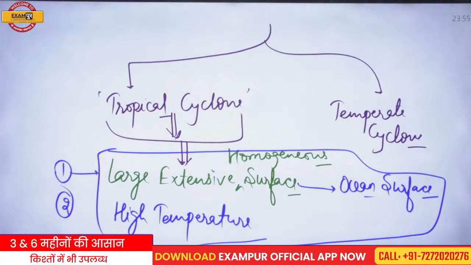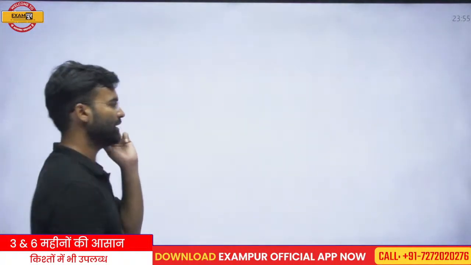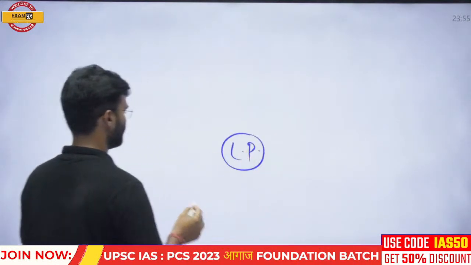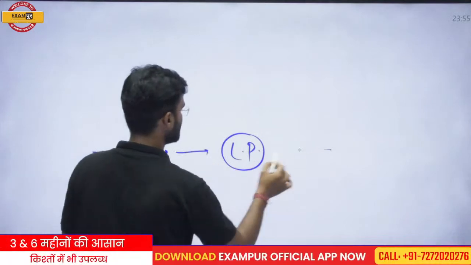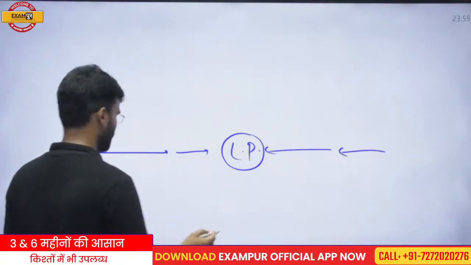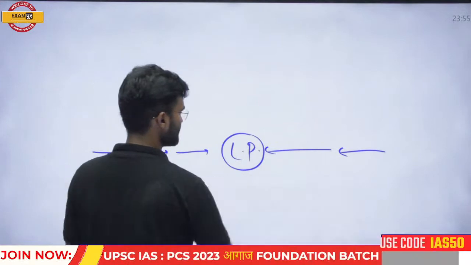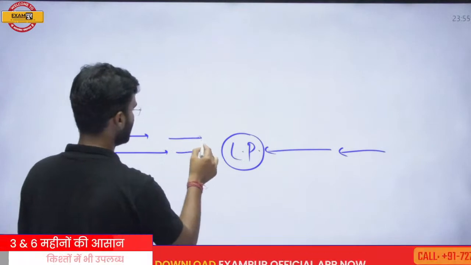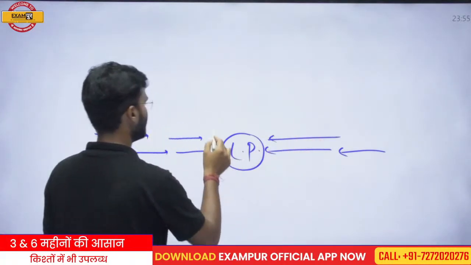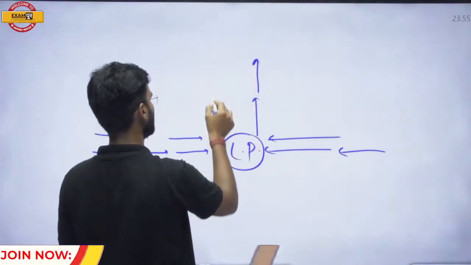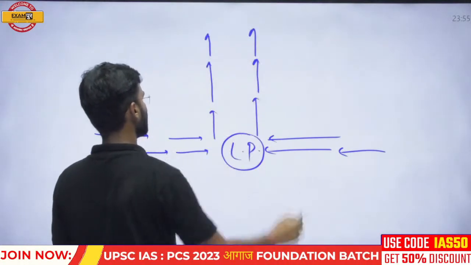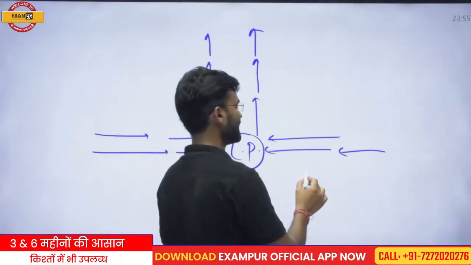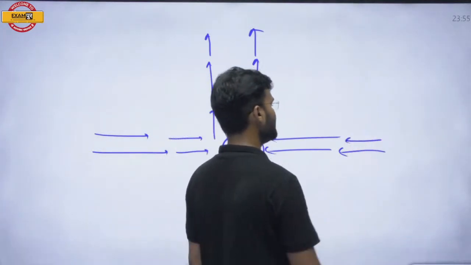Quickly, let us understand how this cyclone develops. If this is the center of low pressure, it has suitable conditions for the movement of winds. At the center, wind starts to move upward in a circulatory manner. This is the zone where evaporation is taking place, because it is a zone of high temperature.